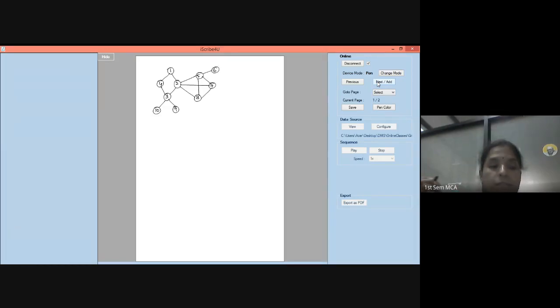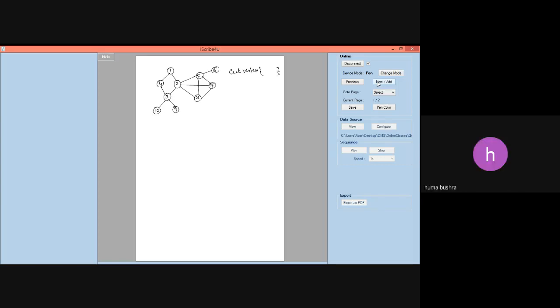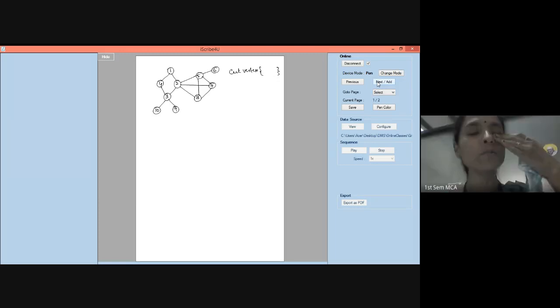Okay. Now this is a graph. I hope I have taken all the edges. Let me check once. Yes. So 1, 2, 3, 4, 5, 6, 7, 8, 9, 10, 10 vertices are there. Now, can you tell me which are the cut vertices of this particular graph? Sometimes a graph may have only one. A graph may have more than one.